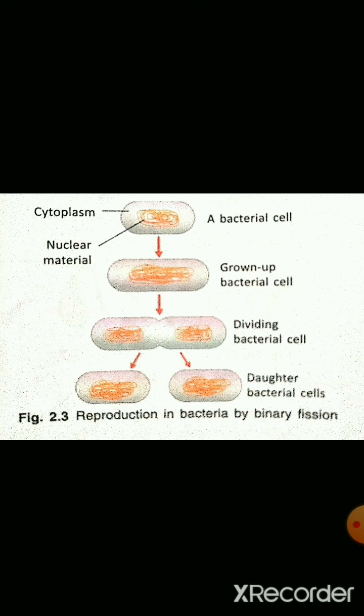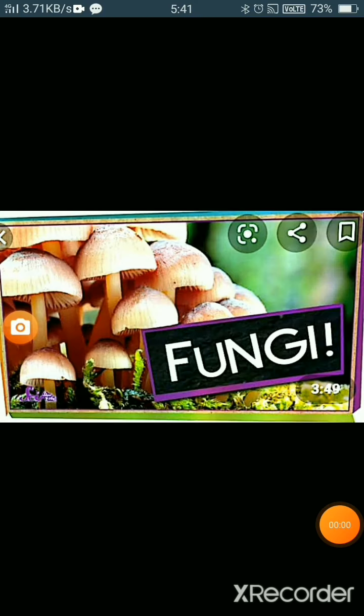So here you can see the cytoplasm first grows and slowly they divide into two daughter cells, and the two daughter cells again reproduce. Under unfavorable conditions, each bacterium develops a thick wall around it and forms an endospore to protect itself. And when they get favorable conditions, they rupture the outer covering and then reproduce.